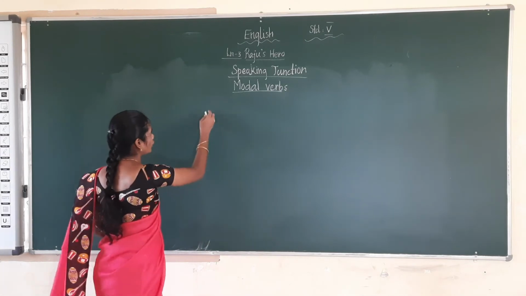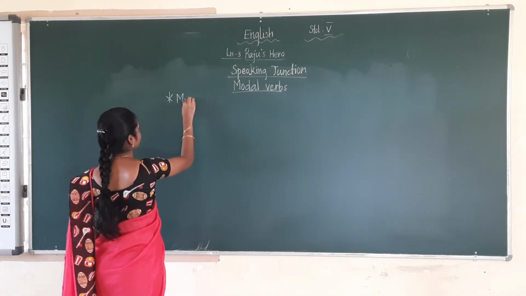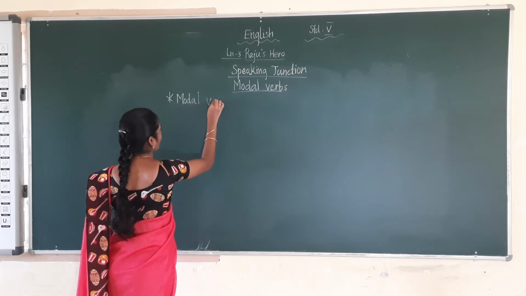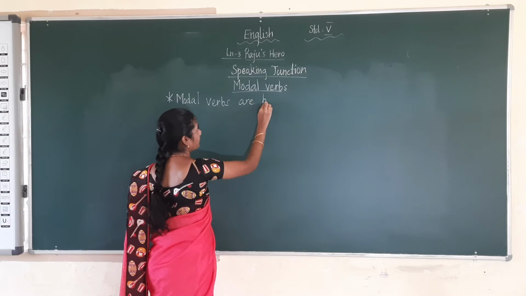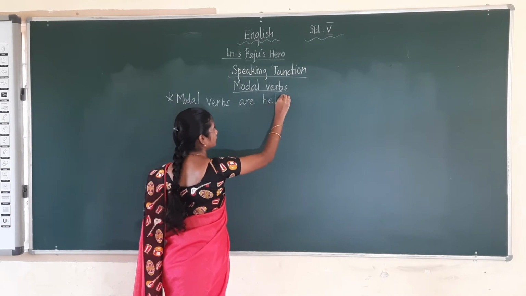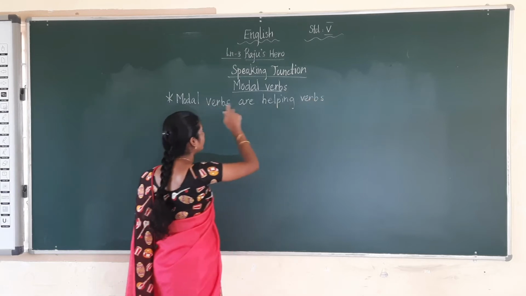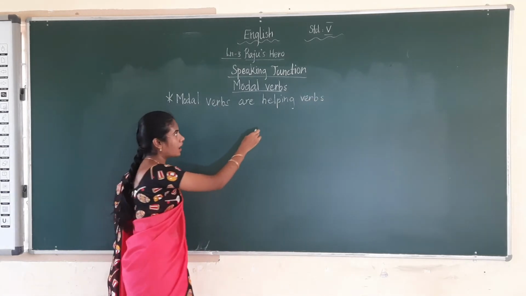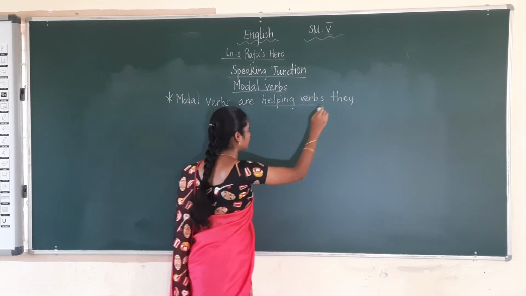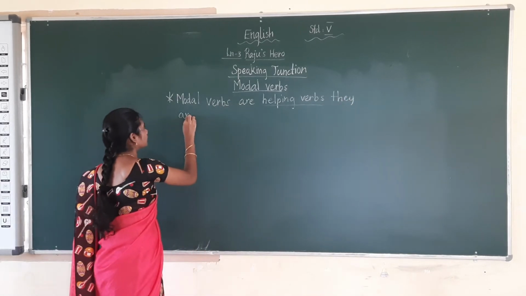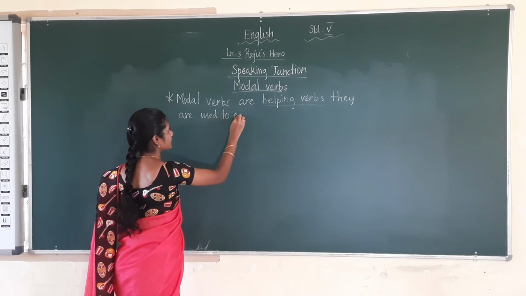What do you mean by modal verbs? First point, modal verbs are helping verbs. They are used to express.